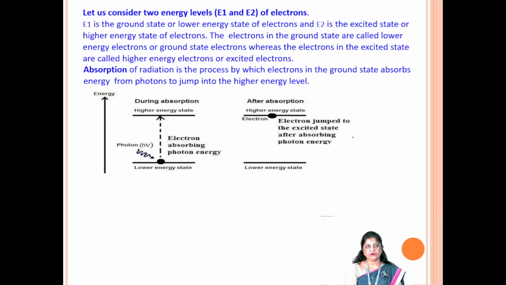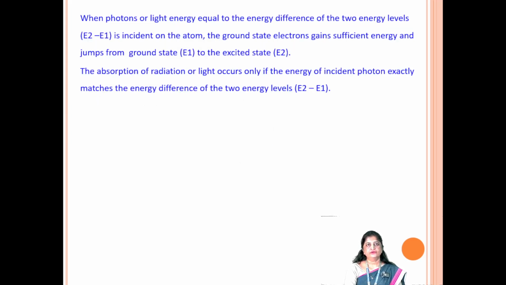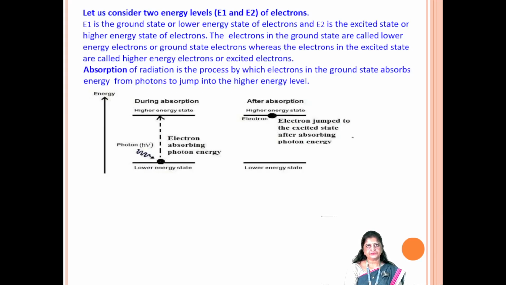See here, the electron is at ground state and when it receives energy, it jumps to a higher energy state. So, these two figures show the ground level energy electron and higher energy level electron. When photons or light energy equal to the energy difference of the two energy levels, E2 minus E1, is incident on the atom, the ground state electrons gain sufficient energy and jump from the ground state to the excited state. The absorption of radiation or light occurs only if the energy of the incident photon exactly matches the energy difference of the two energy levels.